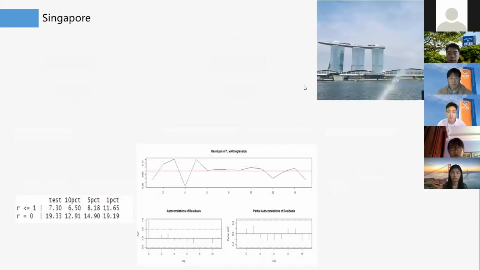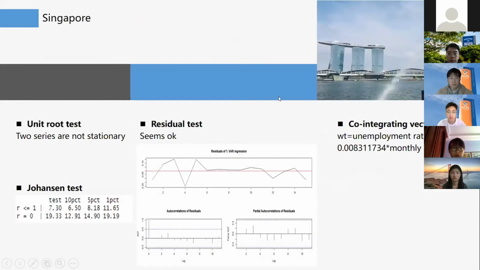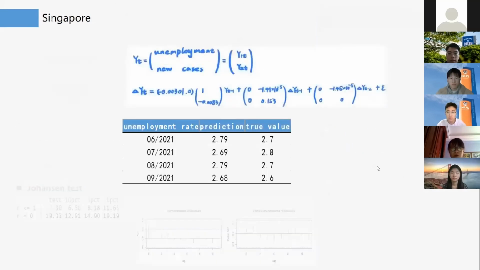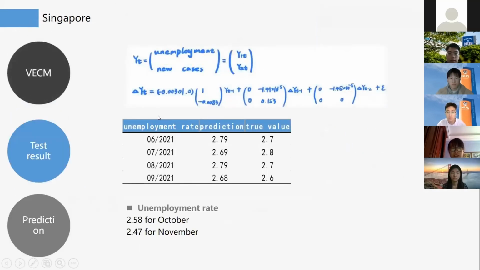Then we will test our guess for Singapore. We follow the procedures taught in our class. The Johansen test says there could be one co-integrating vector, and we write it there. Then we construct our VEC model like this. We use this model to predict the unemployment rate during the validation period from June to September, and it shows great results. The prediction value is near to the true value. Then we give further predictions for October and November.